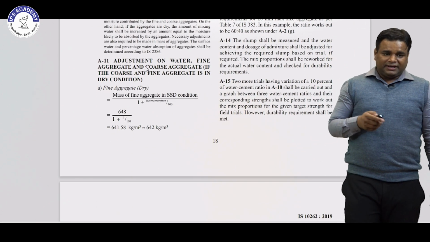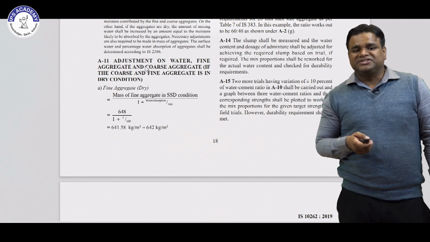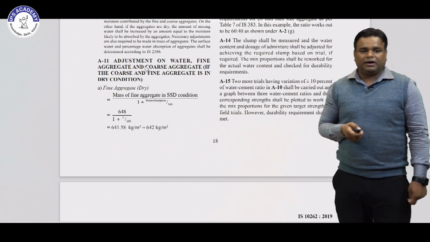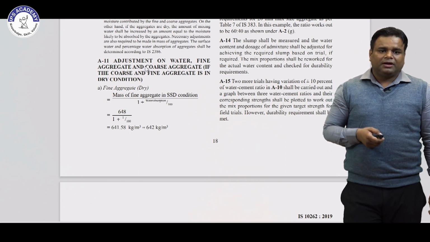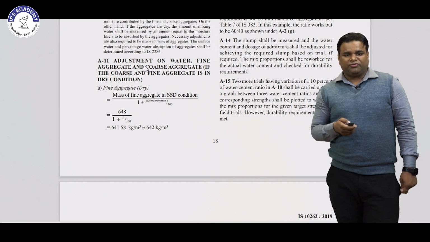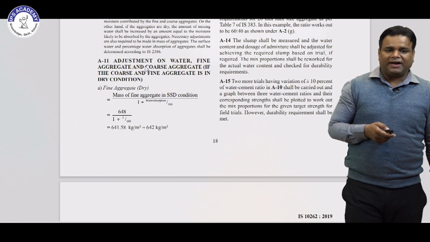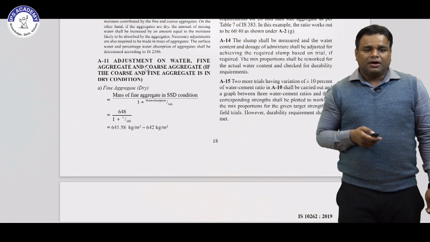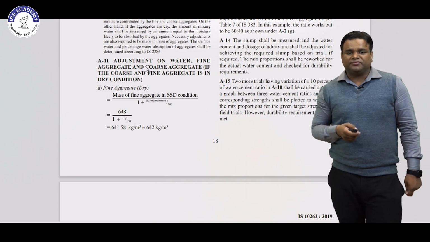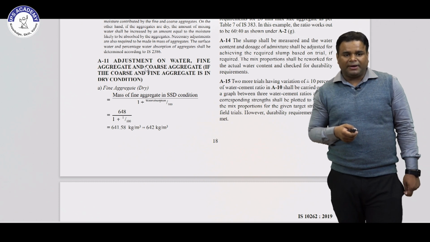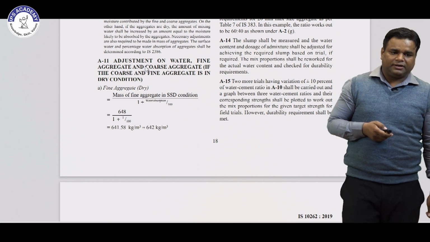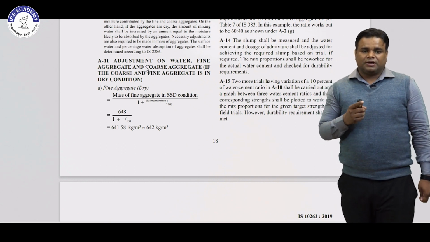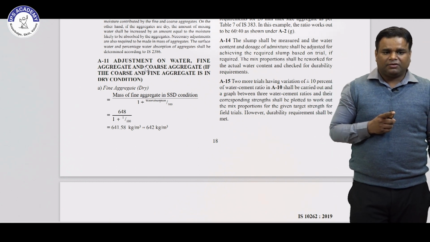But in this section we have to do the adjustment of water in fine aggregate and coarse aggregate for the dry condition. For the dry condition, the mass of fine aggregate in saturated surface dry condition is divided by 1 plus water absorption divided by 100. The mass of fine aggregate in saturated surface dry condition is 648, divided by 1 plus water absorption, which is 1% for fine aggregate.